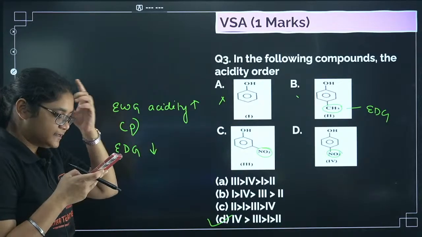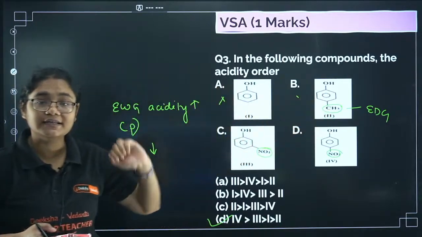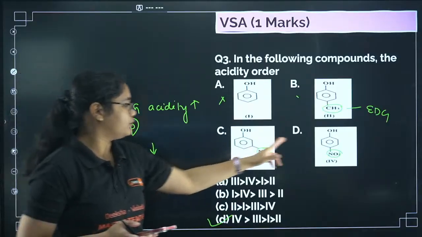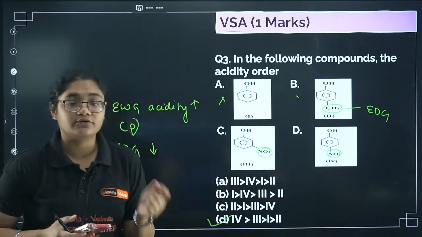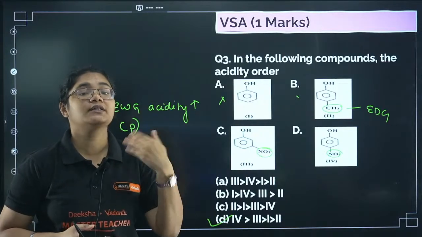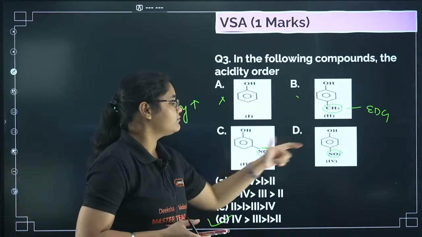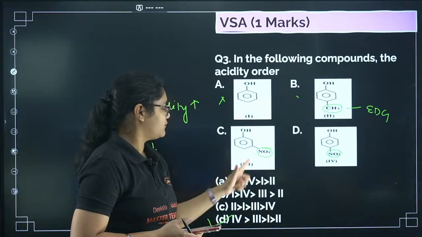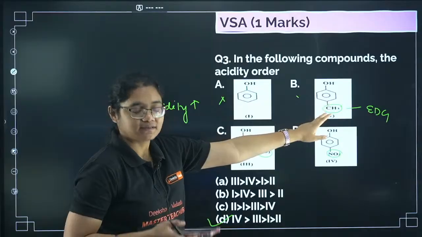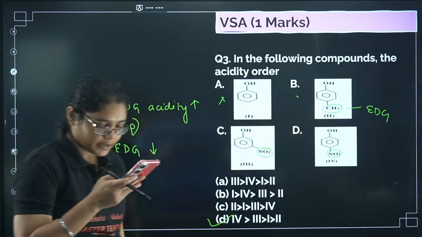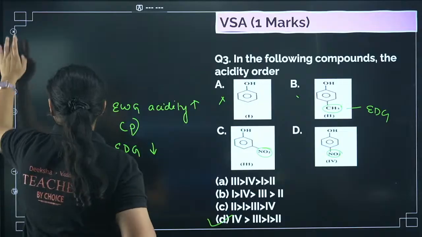No, Kavana, C is not the correct answer. The one with the electron donating group will have the least acidity. Electron withdrawing groups will have the highest acidity. Both of them have electron withdrawing groups, but at para position the electron withdrawing group is more effective. So fourth will come, then 3, then 1, and lastly 2, because that has an electron donating group. Just let me know if this concept is clear to everyone.